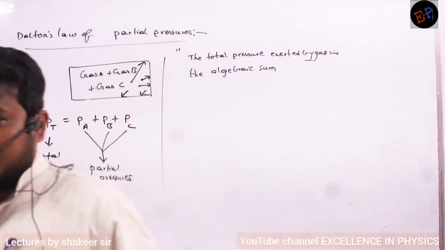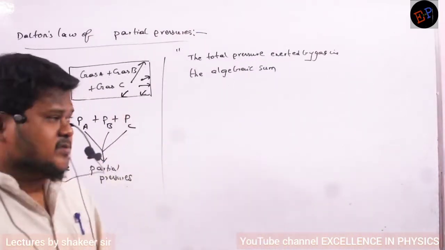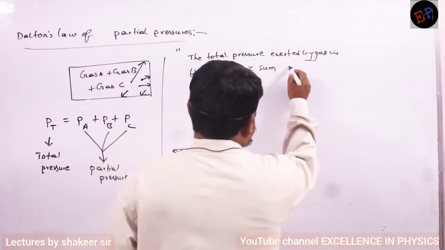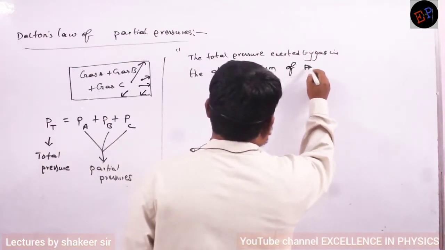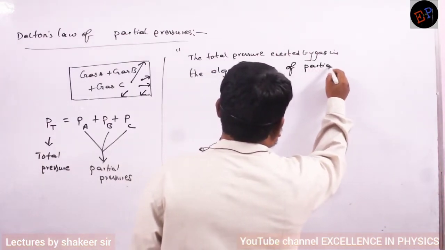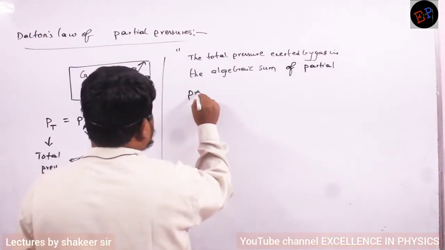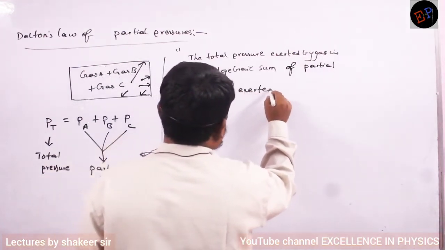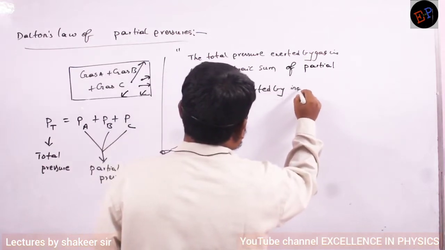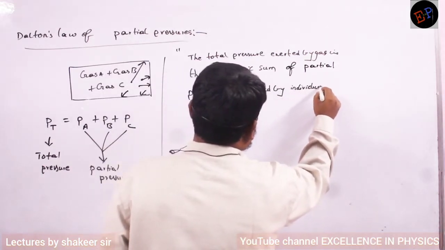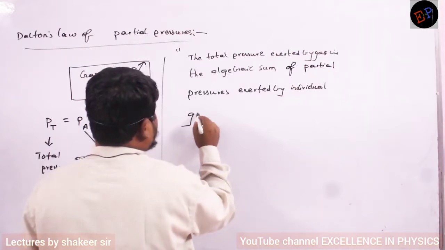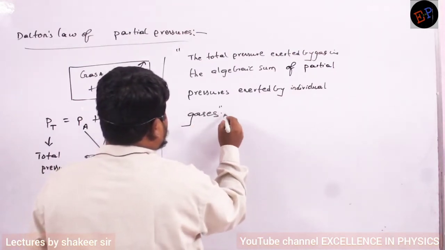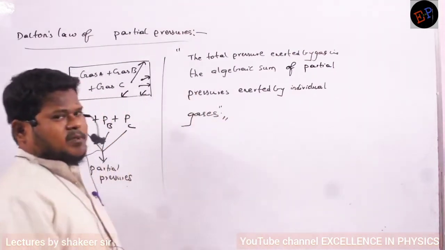So vector sum we are not taking, we are taking algebraic sum. Algebraic sum of partial pressures exerted by individual gases. This is called Dalton's law of partial pressures.